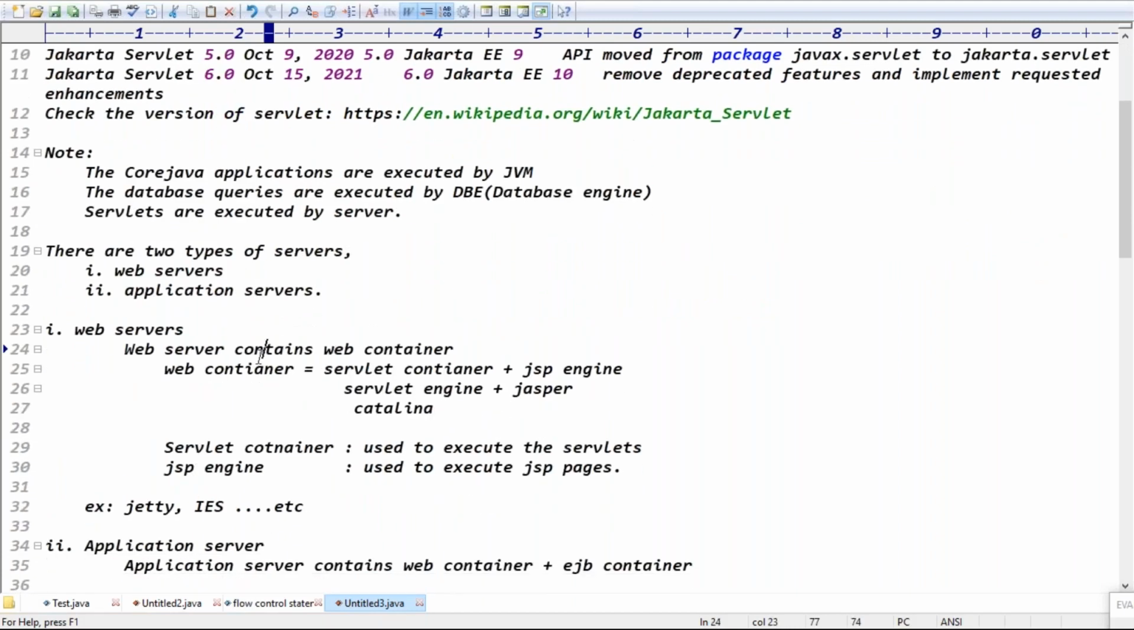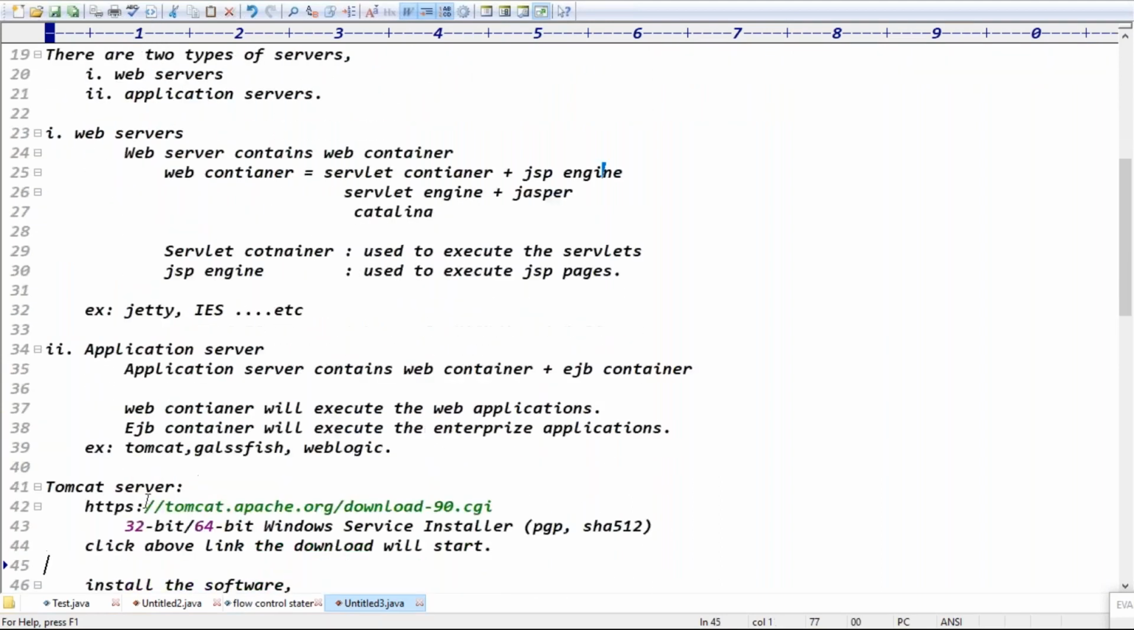The web container is a combination of the Servlet container plus the JSP engine. The Servlet container is also known as the Servlet engine or Catalina. The JSP engine is also known as Jasper. Exactly. An application server contains the web container plus the EJB container.